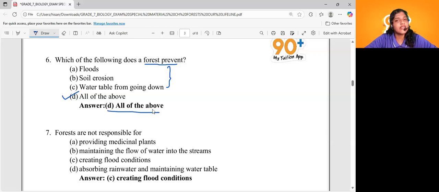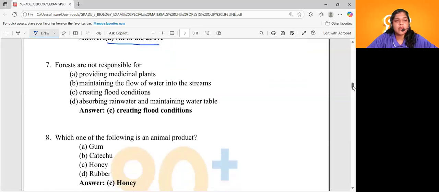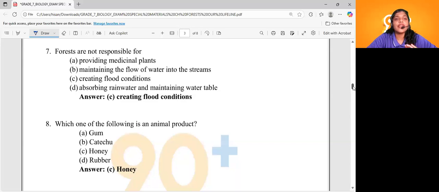Which of the following does the forest prevent, dears? All of the above. Flood, soil erosion, water table from going down, all these will be prevented by the forest. Okay. Coming to question number 7. Forests are not responsible for. Let's see the options. Providing medicinal plants. They are actually responsible for that, right? Maintaining the flow of water into the streams. That is also done by forests. Creating flood conditions. No, right?